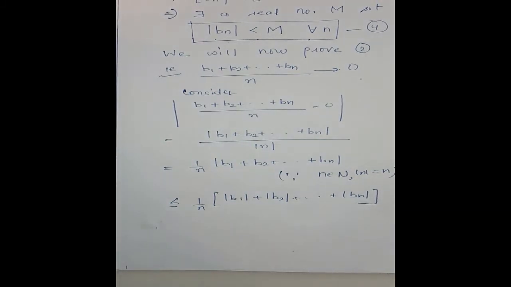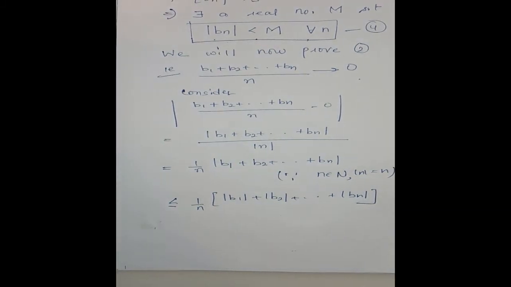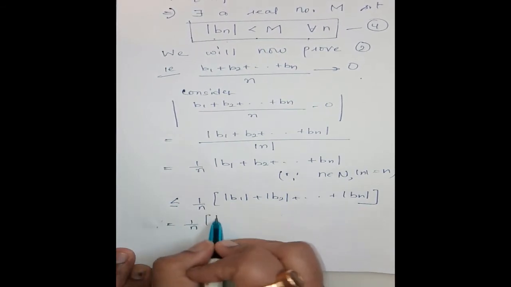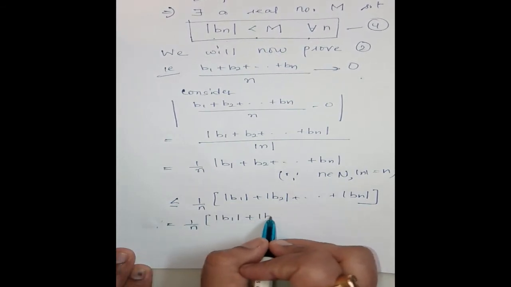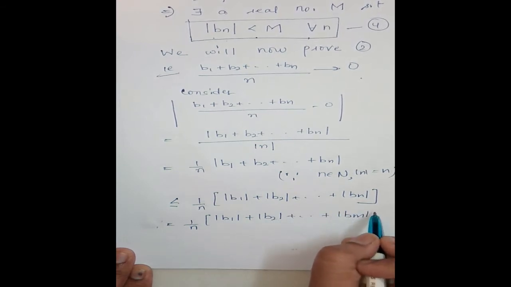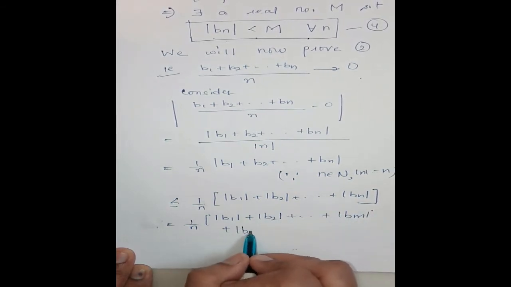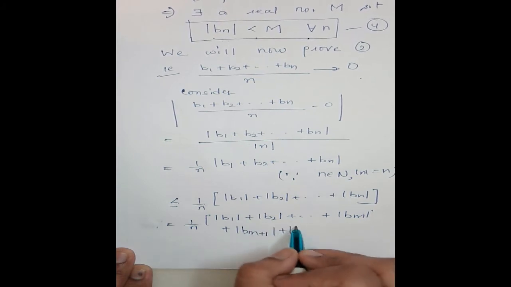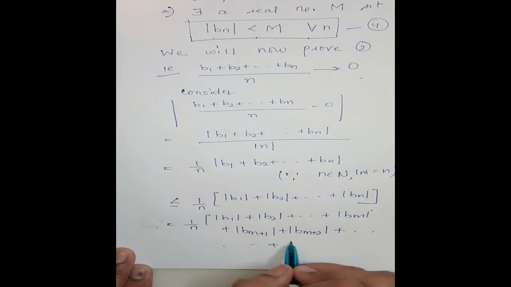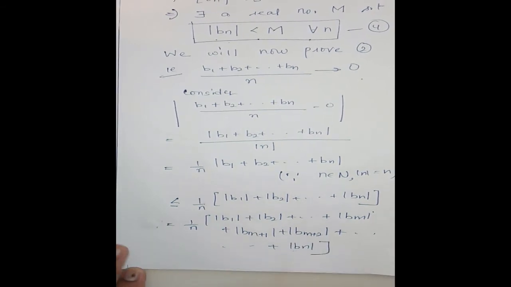Clear? Now this can also be further written as 1 by n times (mod b1 + mod b2 + ... + mod bm + mod b(m+1) + mod b(m+2) + ... + mod bn). I can write like this.